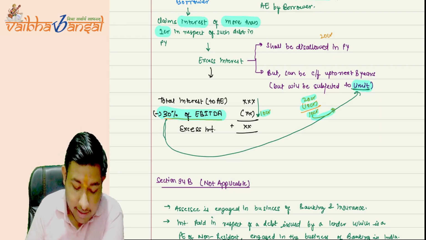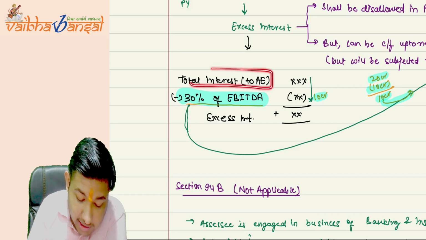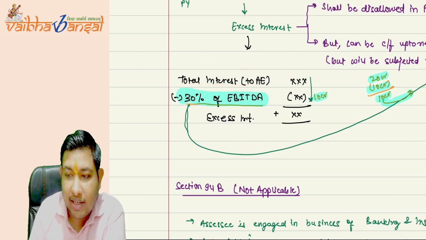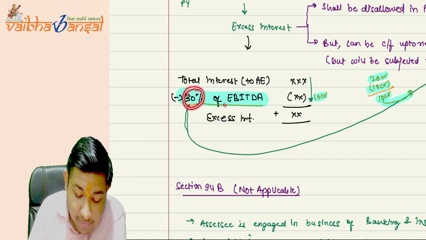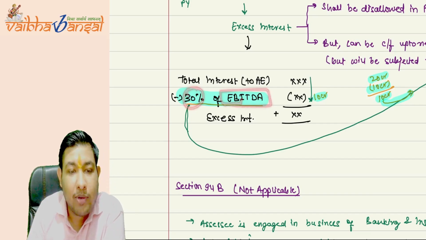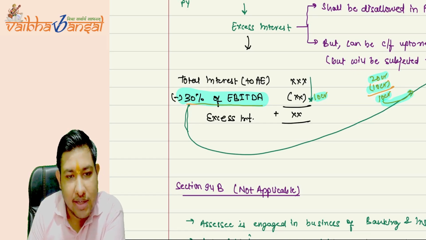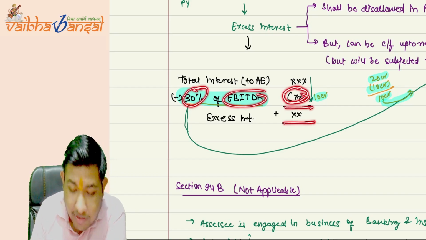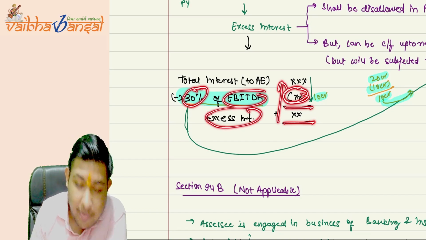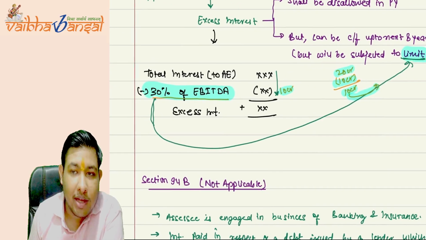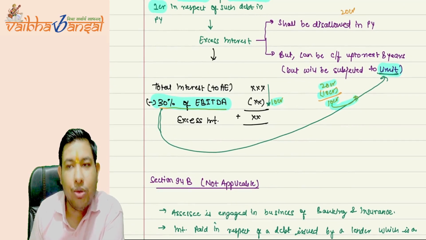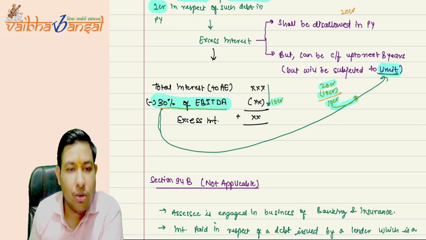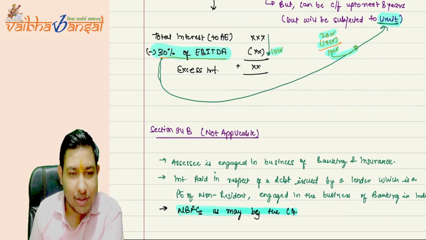Now, what is the excess interest? Excess interest is the total interest paid to your AE, less 30% of EBITDA. EBITDA is earnings before interest, taxes, depreciation, and amortization. Take 30% of that and deduct it. Whatever excess interest you have paid to your AE shall be allowed to be carried forward, up to a limit of 8 years. Okay, is this clear?